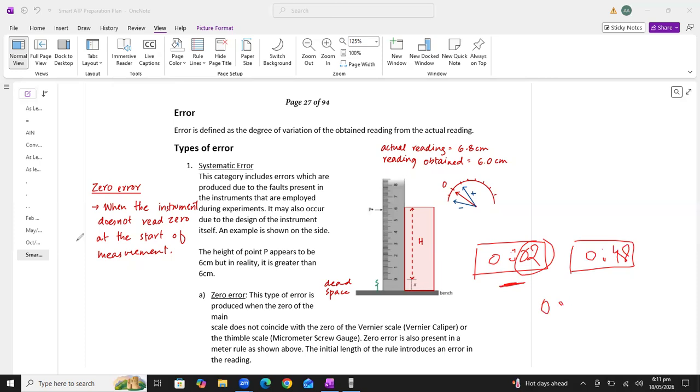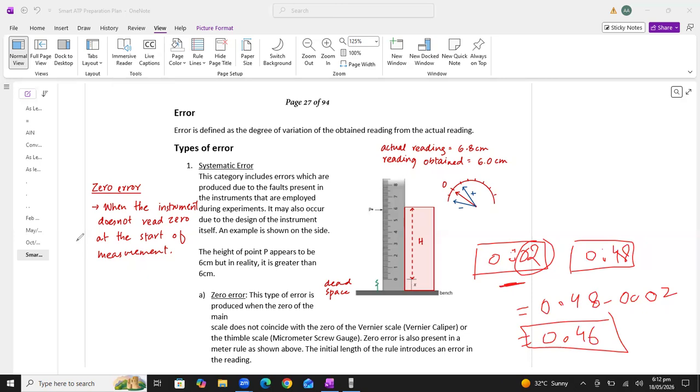So I will subtract 0.02 from 0.48, and after subtraction I will get 0.46 seconds, which is the true answer. So these types of error can be reduced by adding or subtracting the error which is already present in the instrument.